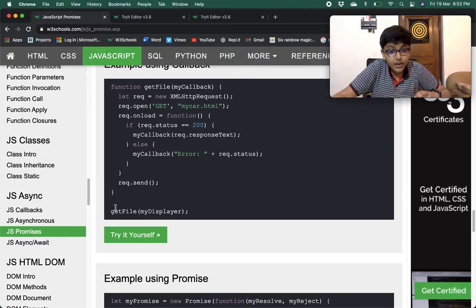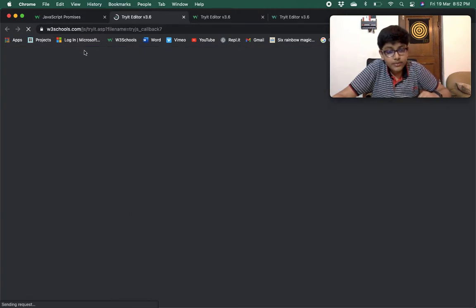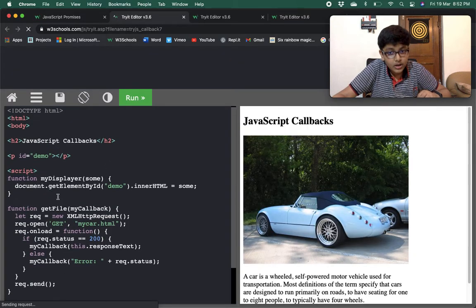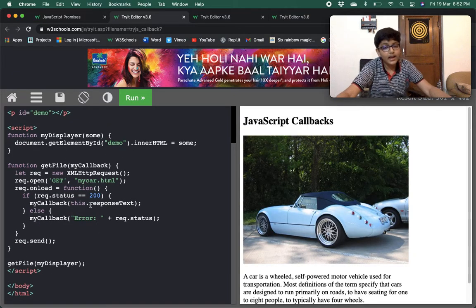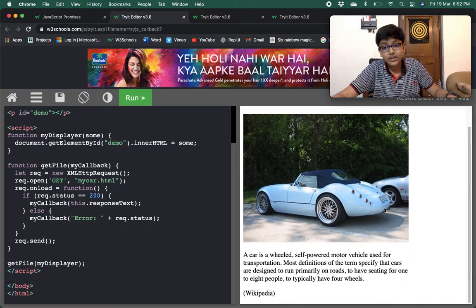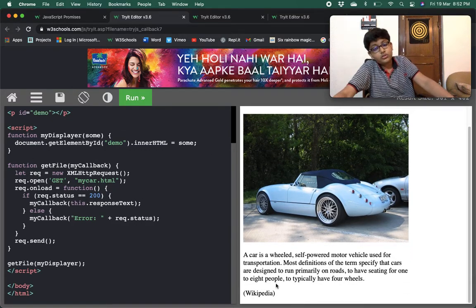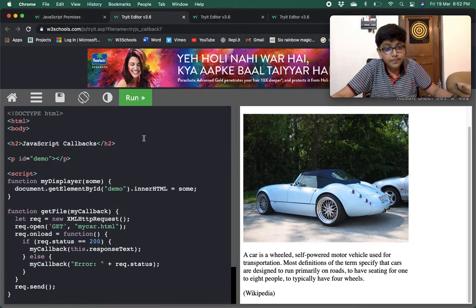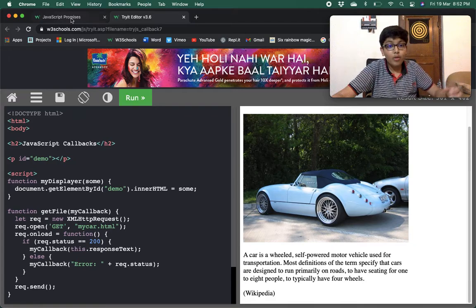Then we are calling getFile with myDisplayer. Here we are passing the myDisplayer method as a callback, and in myDisplayer we are printing all the contents it received, which is all the response text. So myDisplayer printed all this response text. This was an example using the callback method.